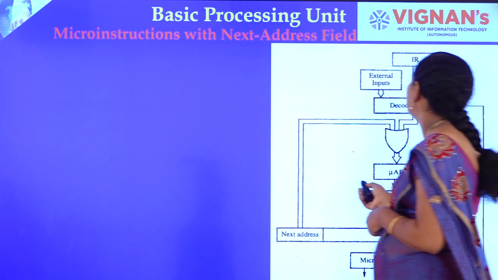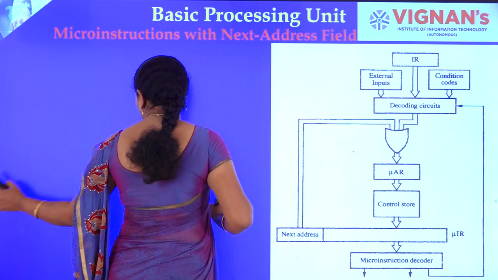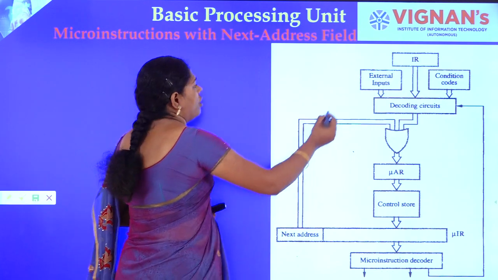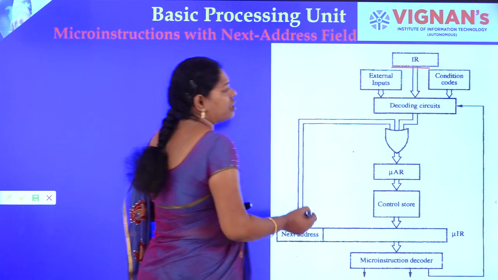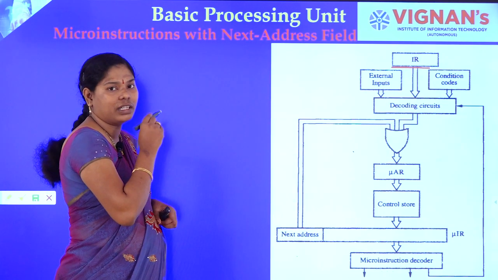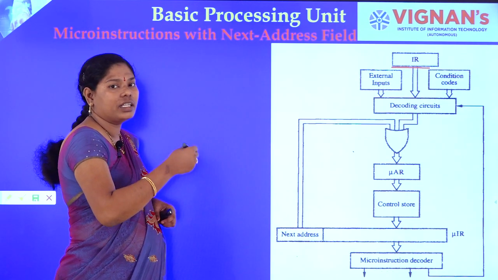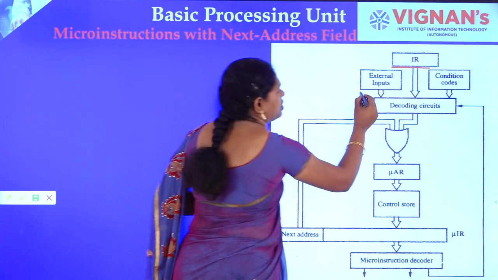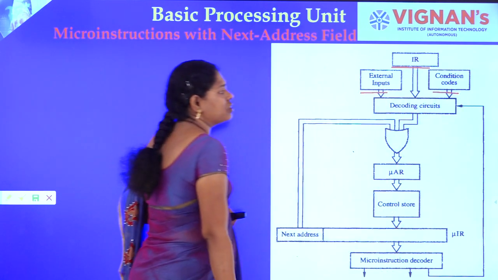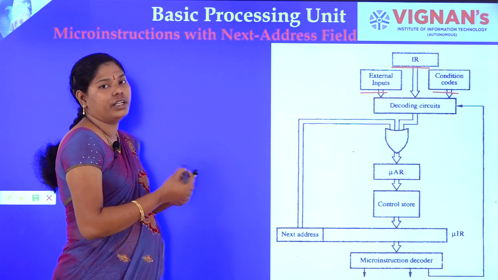Whenever the instruction is available in the instruction register, here we are considering a combination. The first is that if there is an instruction, it will generate the starting address. The second case includes the branch instructions, that is, external inputs and condition codes. And the third case, we are using an address generator.